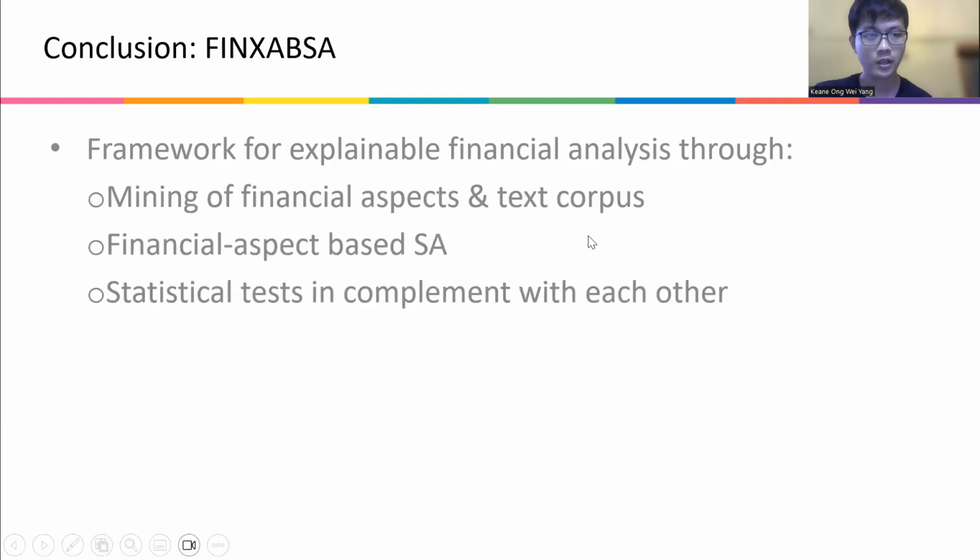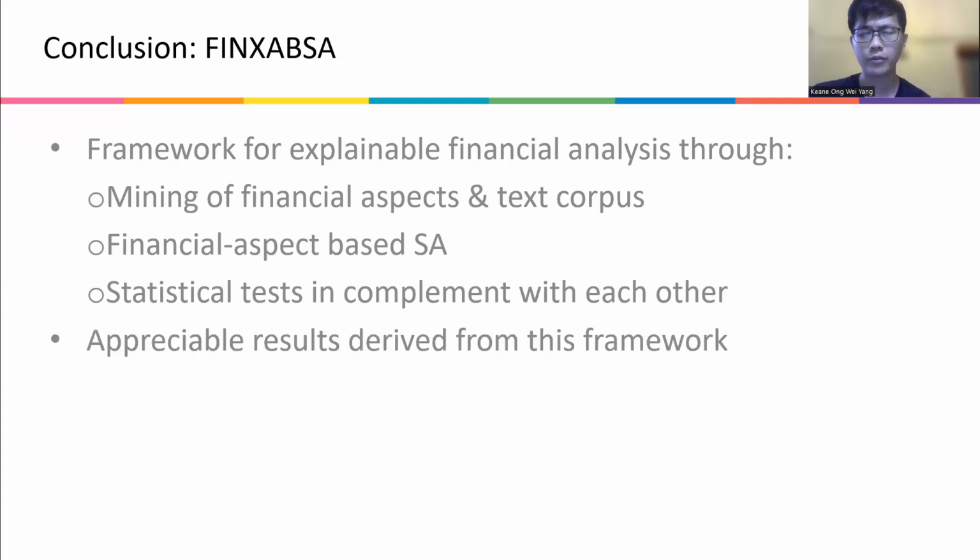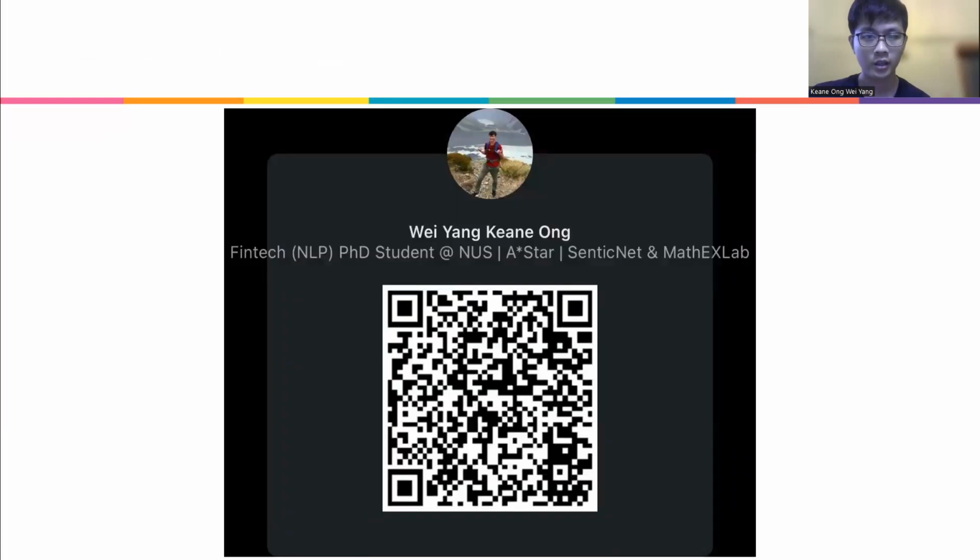One of them is our ability to mine financial aspects in text corpuses, and then feed these financial aspects through financial aspect-based sentiment analysis through our Sentic graph convolution network, as we previously said, and run statistical tests which are complementary with each other and also complementary to this aspect-based sentiment analysis. We've derived some appreciable results from this framework, and that's it.